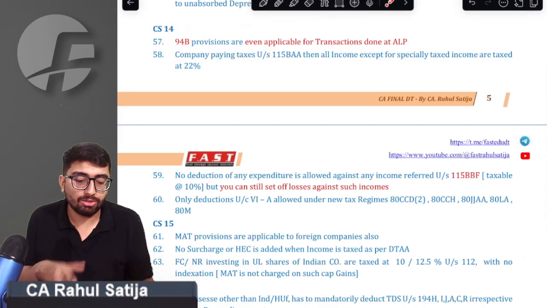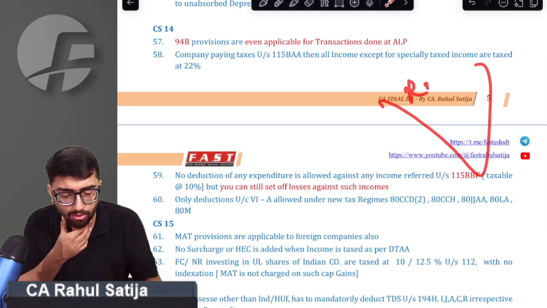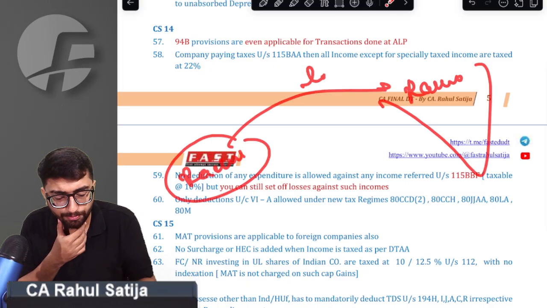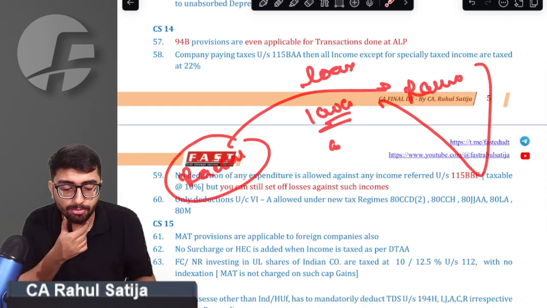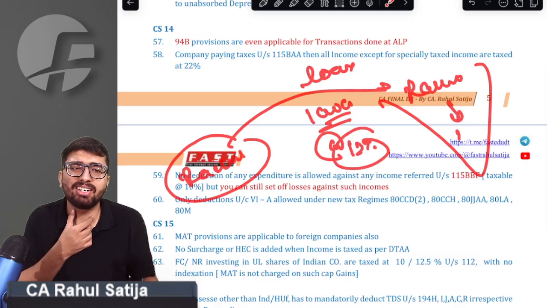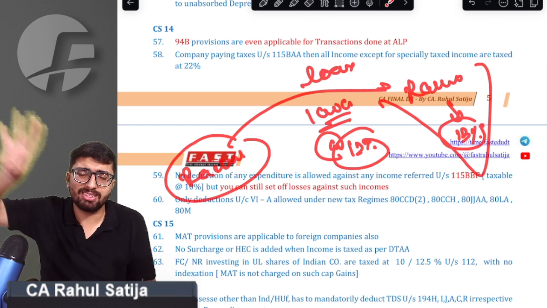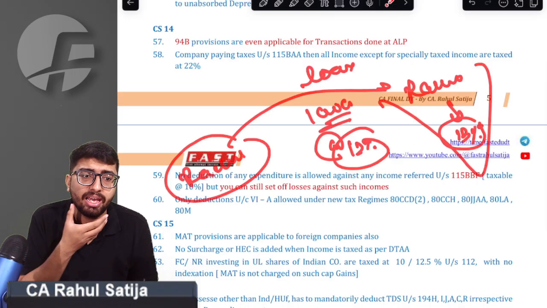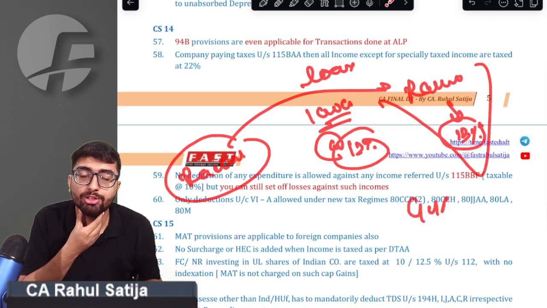Section 94B applies to transactions that are done at arm's length price. Sir, what it says? For example, we have Rahul and Rachel. Rachel has given me a loan of 1,000 crore, and interest is being charged at 12%. The market rate of interest in India is 13% for Rahul. Sir, this transaction is at arm's length price only. Rachel is charging only 12%, whereas he would be charged 13% in India. In that case, sir, what would happen? Sir, still the 94B provision would apply.